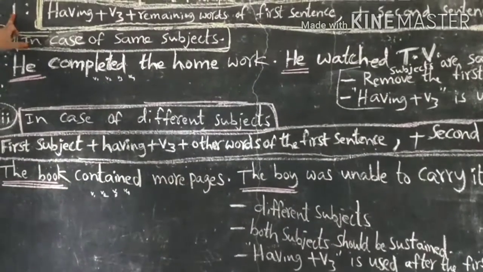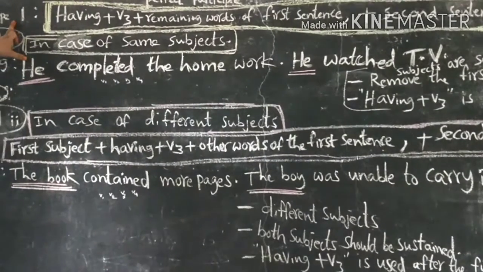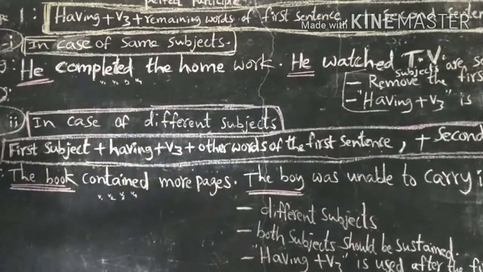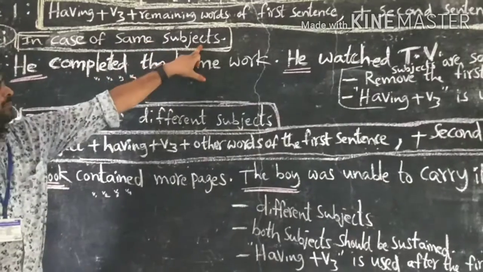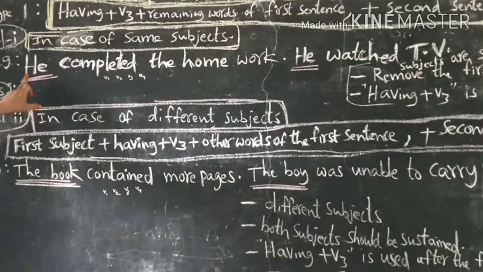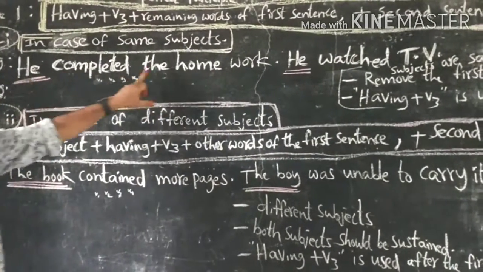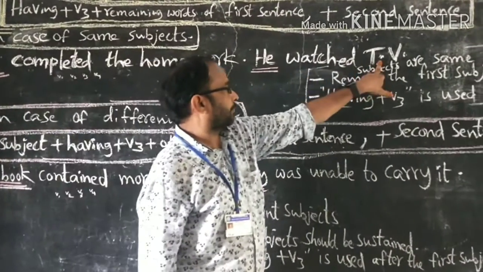In the type 1, there are 2 levels: level 1 and level 2. Level 1 is in case of same subjects. For example, he completed the homework. Full stop. He watched TV.